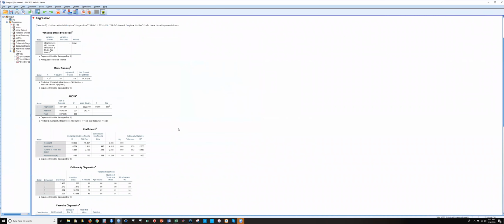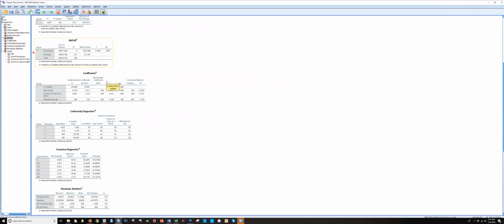Okay, so the very first thing, we get an R, which is the correlation for the entire model. We get the R square, so 18% of the variance in salary is explained by this model, so not a lot. The overall analysis of variance is significant, so it tells us our model is better at predicting salary than no model at all. Not really a useful table to us, though. We care about this one. This is the actual regression table. This is the one you'll want to include in your homework output.